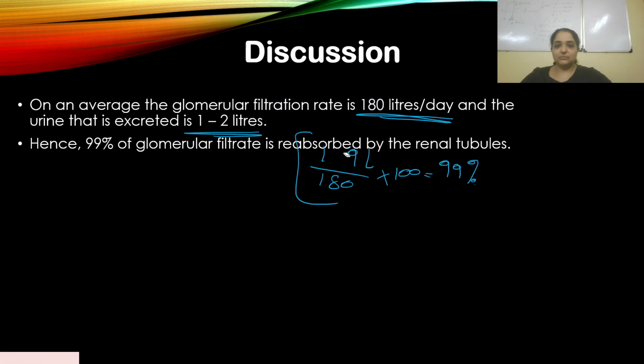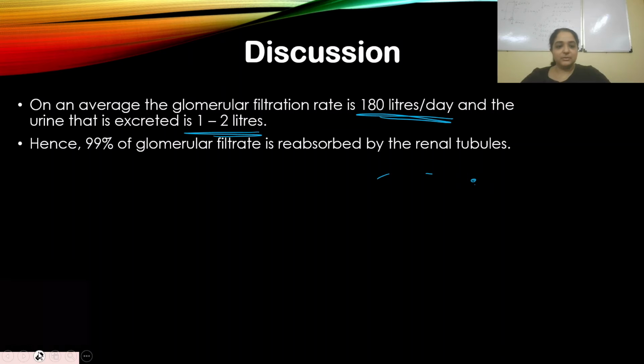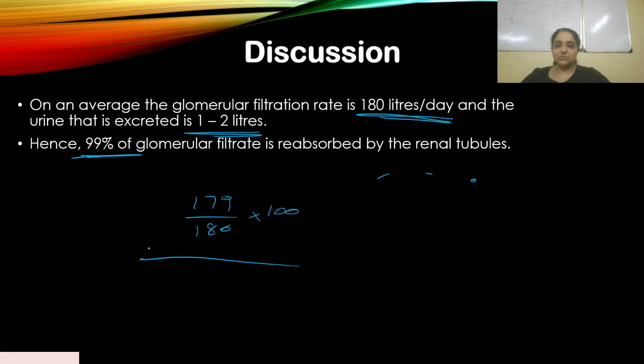So clearly, 99% of the glomerular filtrate is reabsorbed by the renal tubules, because 179 is being reabsorbed out of 180, into 100. Just do the calculation, you will get approximately 99%. So this is the logic behind why 99% of glomerular filtrate is reabsorbed by the renal tubules. This needs a little bit of logic, but just learn it as a fact. Simple. This is the reason why 99% is the right answer. Let's move on to the next question.